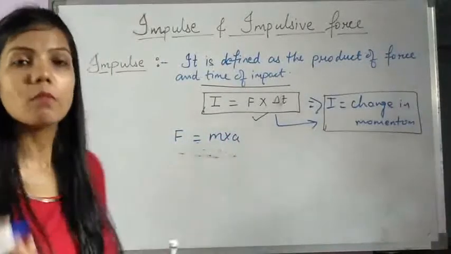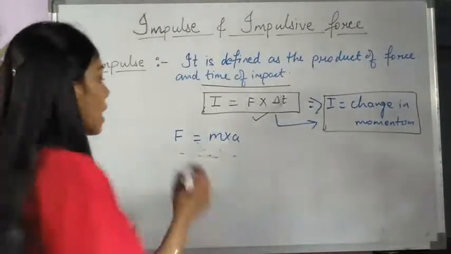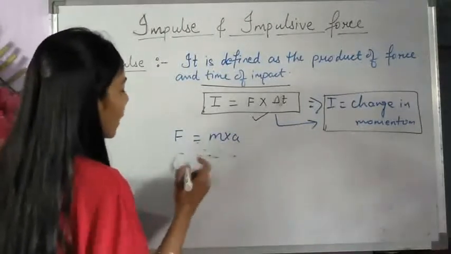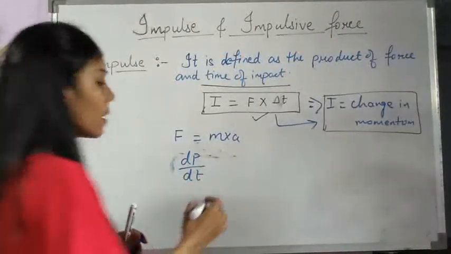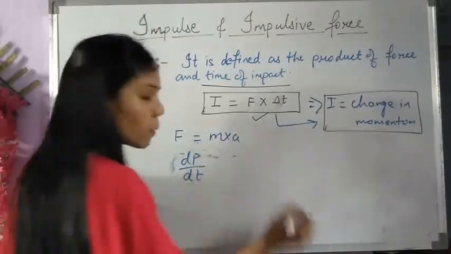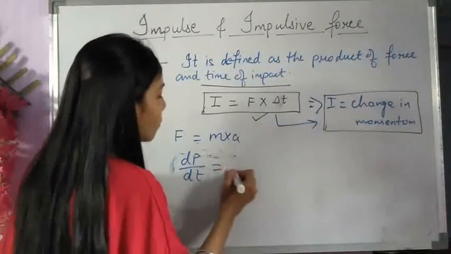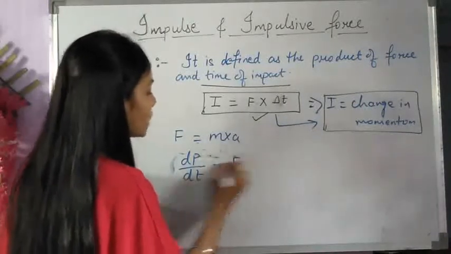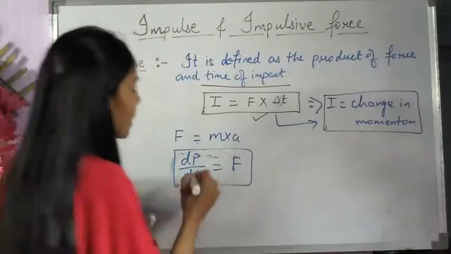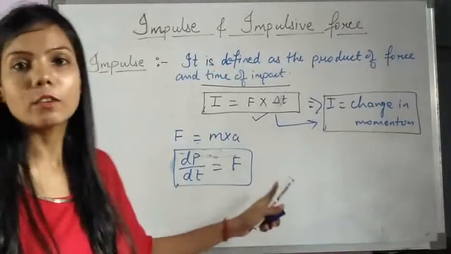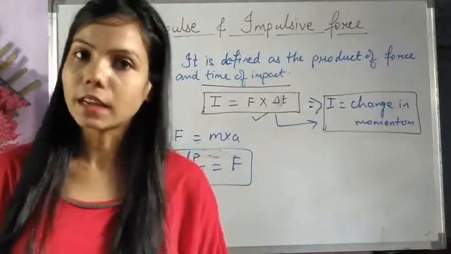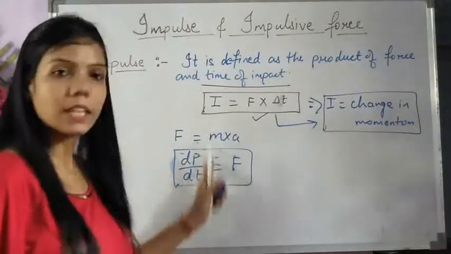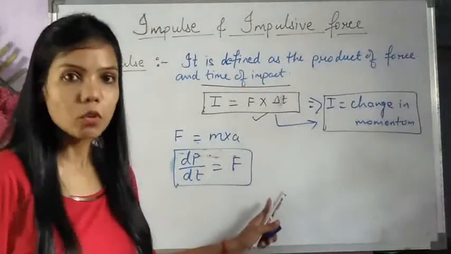Also remember, there was one more expression: rate of change in momentum is directly proportional to force applied, and that constant gives dp by dt is equal to F. This was one of the expressions that we derived from the second law, that is rate of change in momentum is equal to force applied.